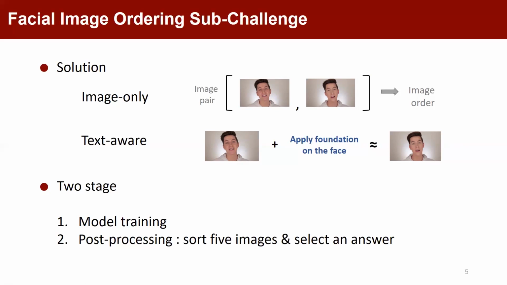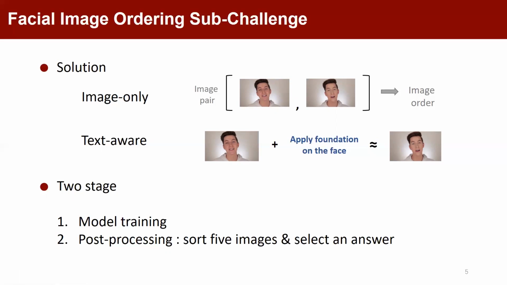The second baseline is text-aware image ordering. It takes step description into account, which can provide additional guidance to understand facial changes. We can express a makeup step as a visual equation, which means a raw facial image, under the influence of a step description, is equal to a new related image.